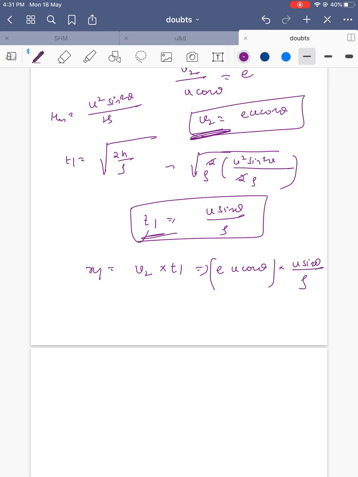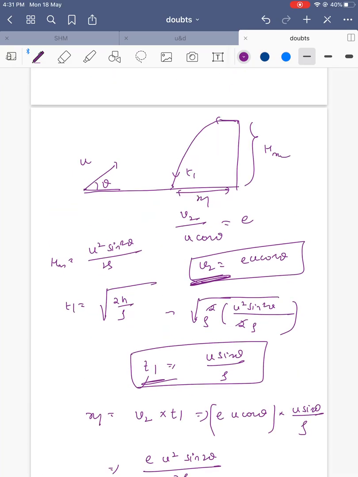So x1 becomes e u squared sin 2 theta by 2g.